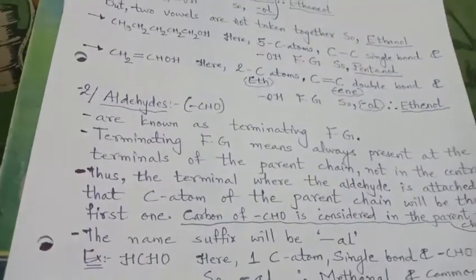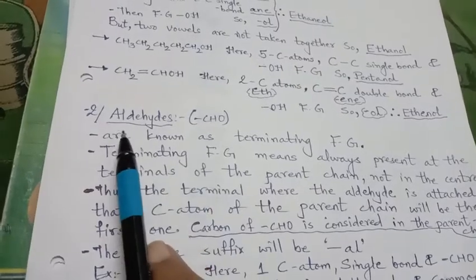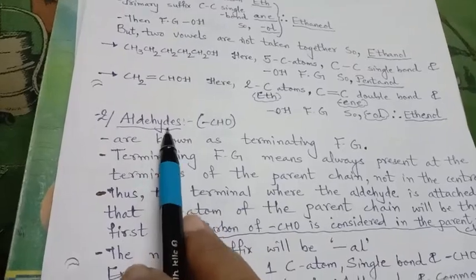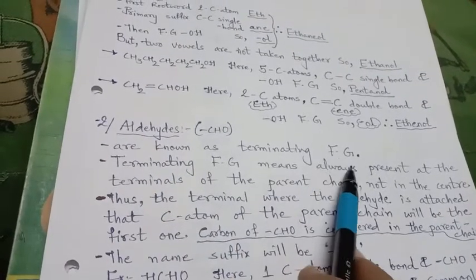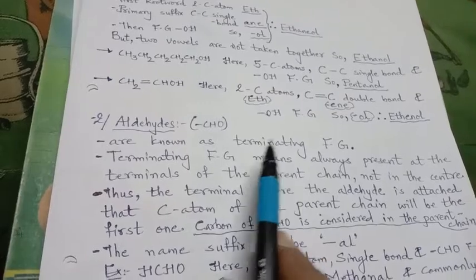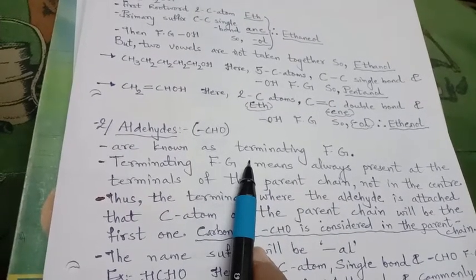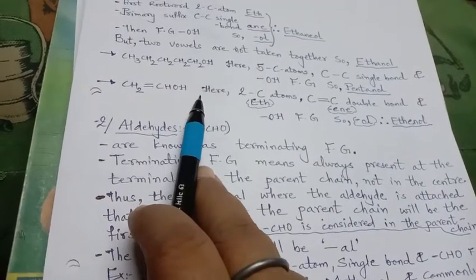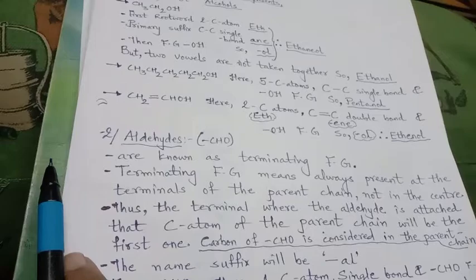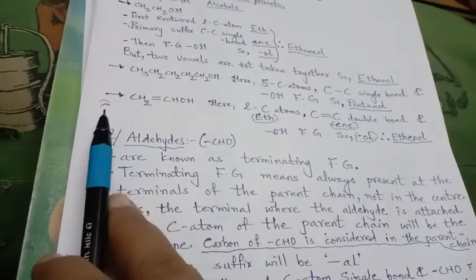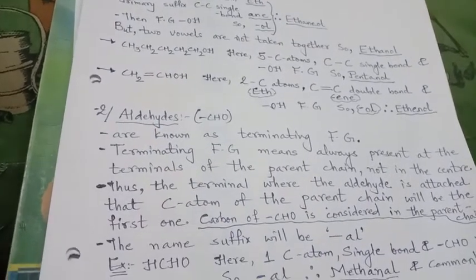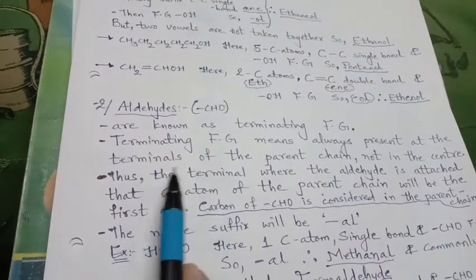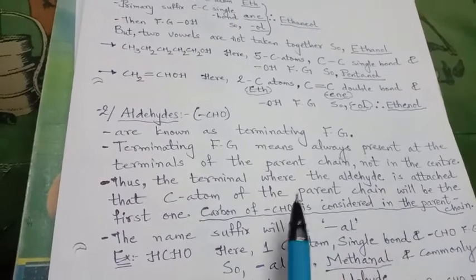Now let us see the second functional group, that is aldehydes, CHO, right? Aldehydes are known as a terminating functional group. Terminating means they are always present at the terminus, that means on either of the two sides of the parent chain, always at the terminals of the parent chain, not in the center.